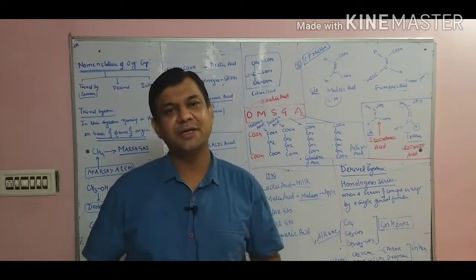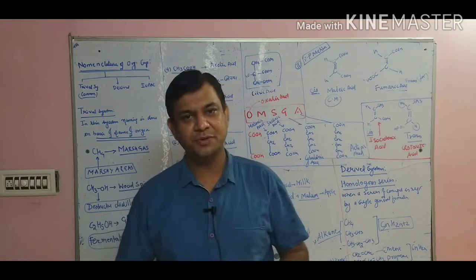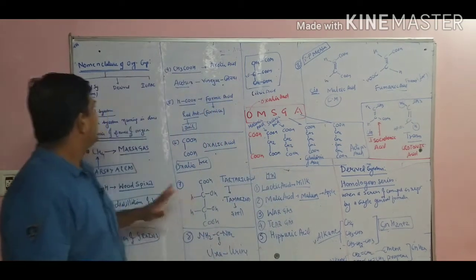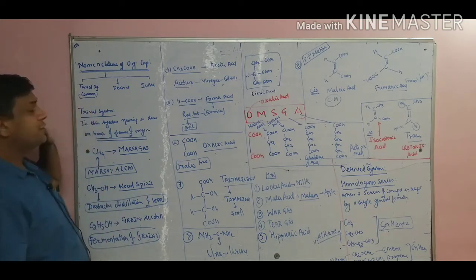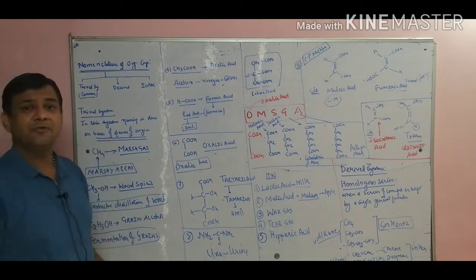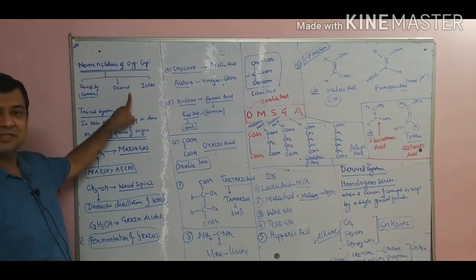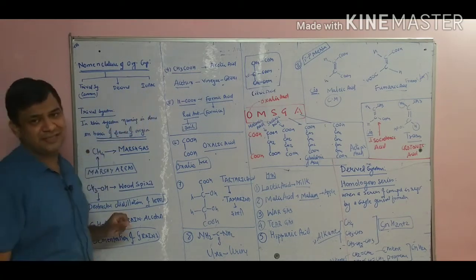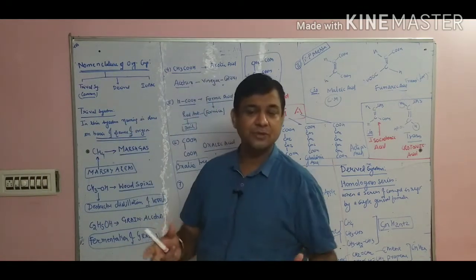Students, we are moving ahead with the 11th class topic, the nomenclature of organic compounds. Now see, if we start the nomenclature of organic compounds, we have three main systems for naming organic compounds. The first is the Trivial system, the second is the Derived system, and the third is the IUPAC system.